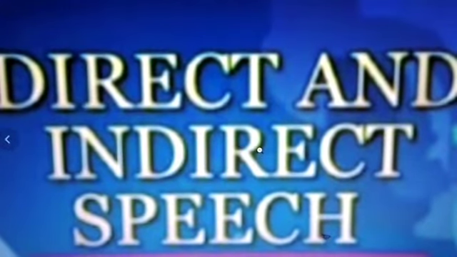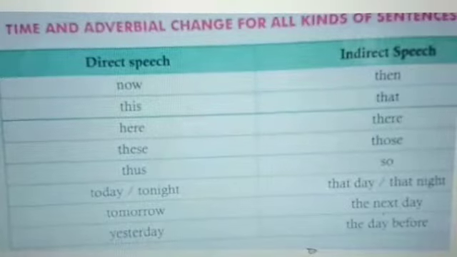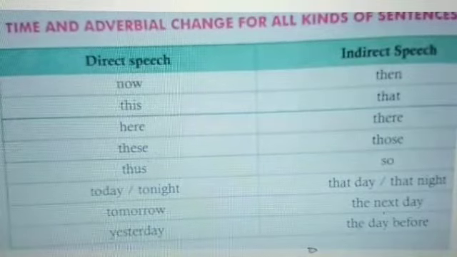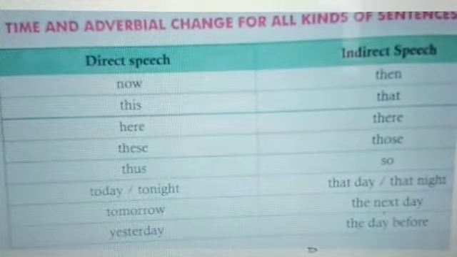Happy day, students. Today I am going to deal with English grammar, direct and indirect speech, part 2. Already we have seen the tense changes, students. Now we shall see the time and adverbial change for all kinds of sentences.